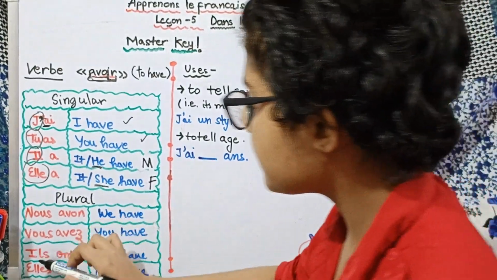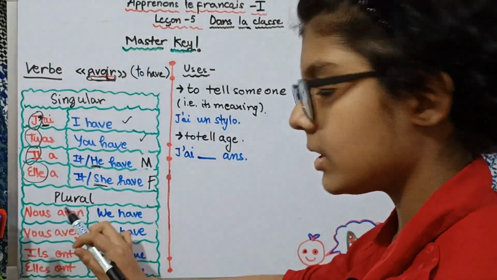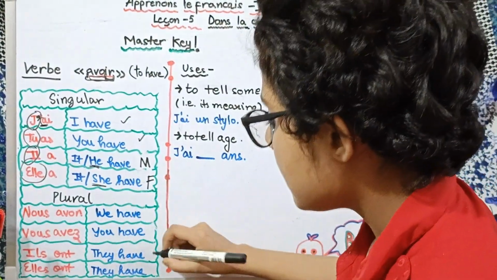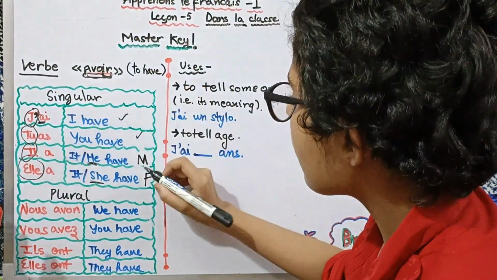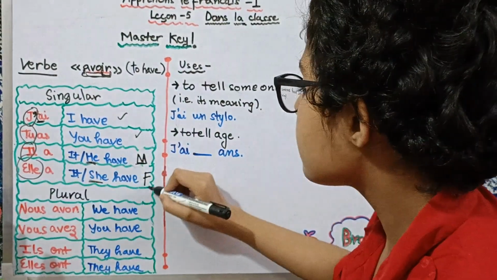So what is the difference between ils and elles? They both are in plural. Yes, we know that for sure. But the difference is that as you can see in the singular one, il is for the masculine form and elle is for the feminine form.